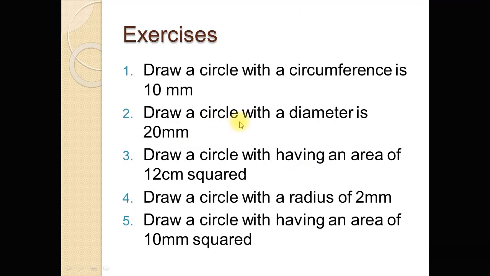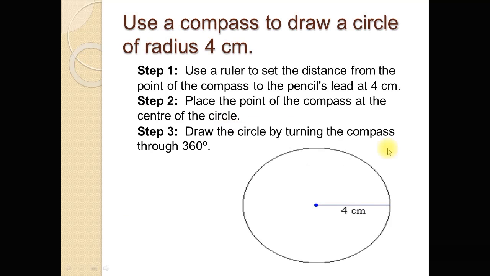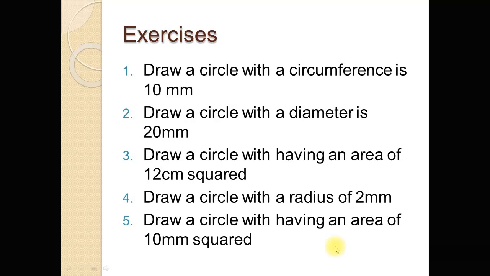And draw a circle with a diameter of 20 millimeter. So half of the diameter will be the radius, so in this question the radius is 10 millimeter. Now draw a circle of 10 millimeter radius by using compass, using this procedure.